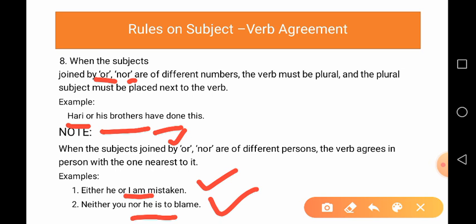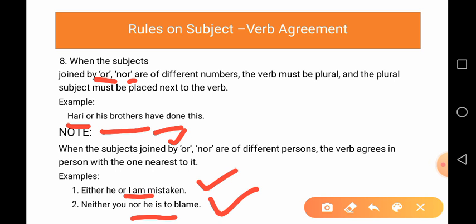In some sentences, here in this first, either he or I am mistaken. I is the subject which is near to the verb. So, we always use a singular form with I, just in the use of the be form.